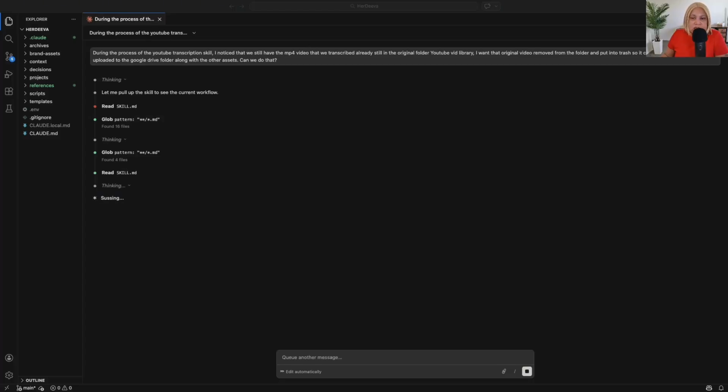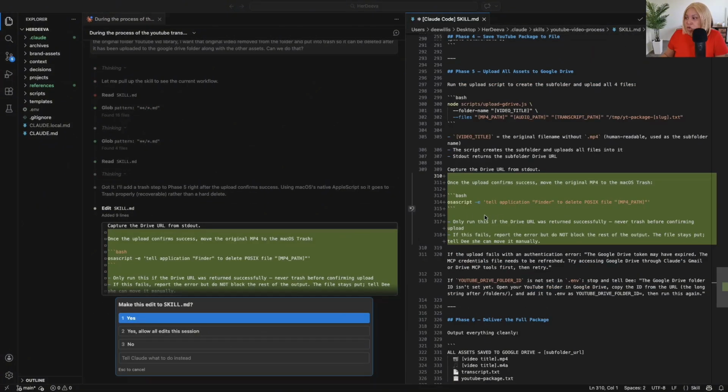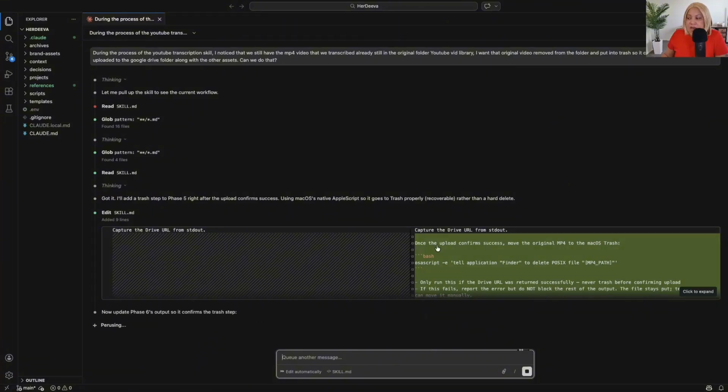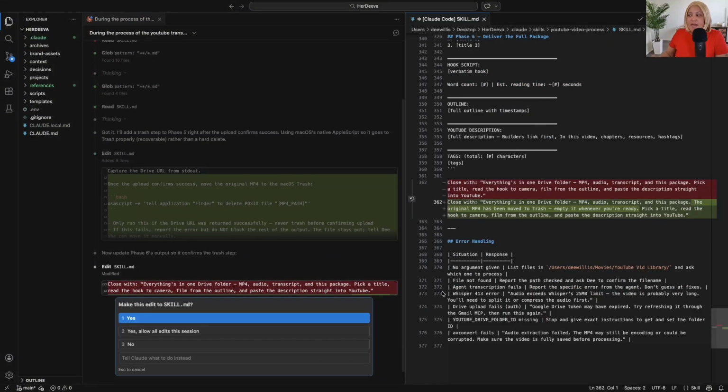So I want to see, are we able to get that video moved into the trash? Got it. I'll add a trash step. So once the upload confirms success, move the original MP4 to the Mac's trash. So we're going to allow that. So now it should, when we run this, close with everything in OneDrive.